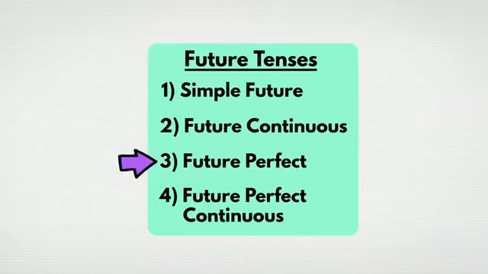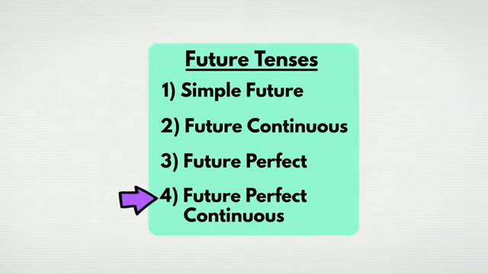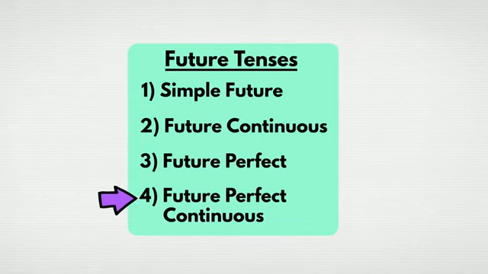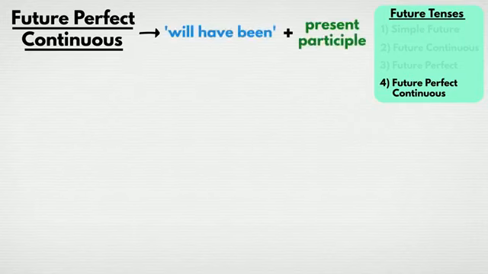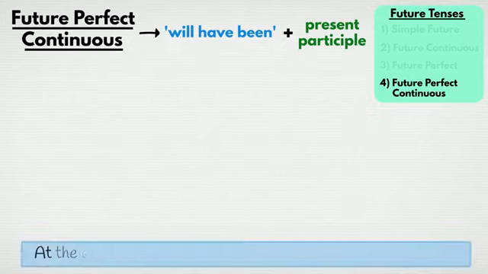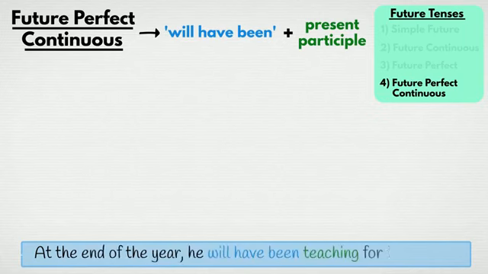Let's move on to future perfect continuous. Future perfect continuous is formed using the phrase will have been, followed by the present participle of a verb. Here is an example. At the end of the year, he will have been teaching for 10 years.